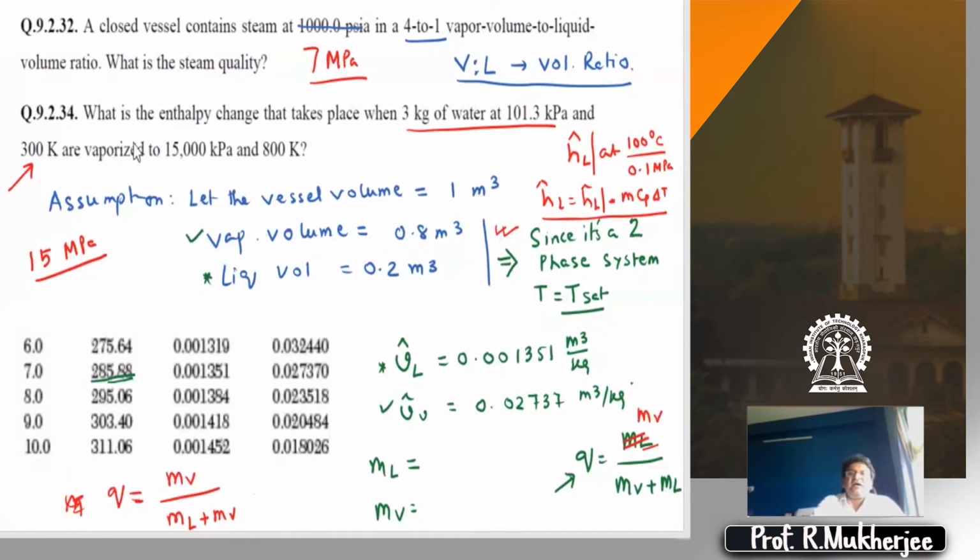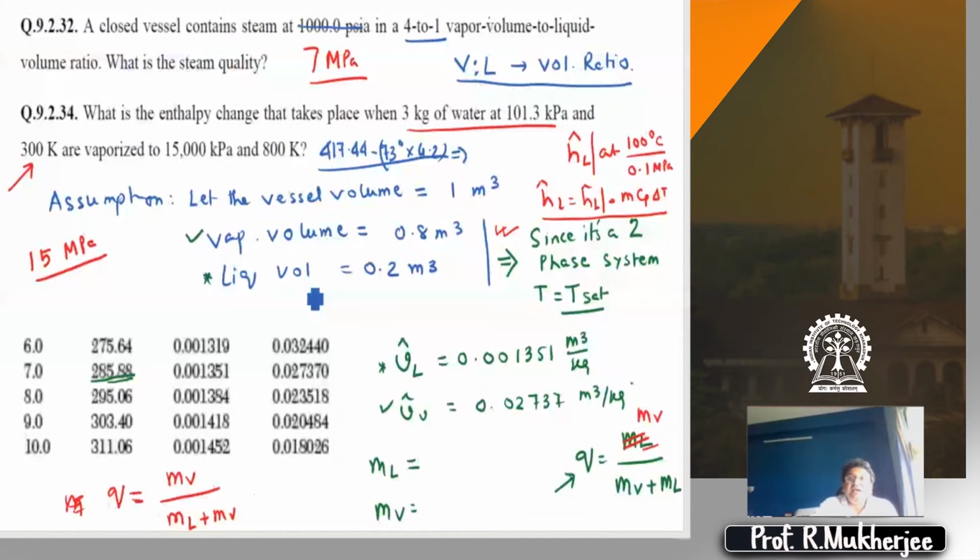Sridhar, are you okay with how we picked up this 417.44? So 417.44 minus 73 into 4.2. That is the specific enthalpy of the starting liquid. Is it clear?